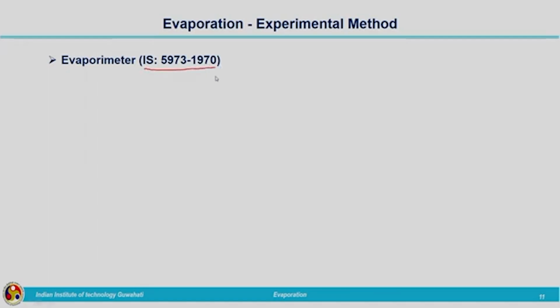So, the evaporimeter is the standard pan according to the IS code, and it has a diameter of 1.22 meters and a depth of 0.255 meters. So, it is circular, just like a tank.